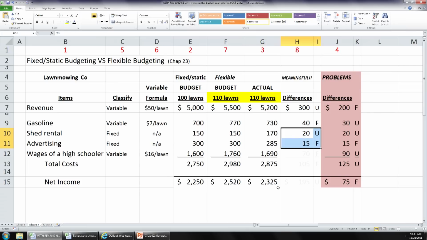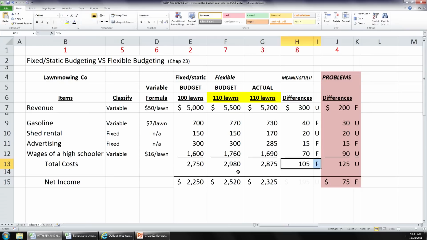Okay? All right, wages of a high schooler. You budgeted them at $1,760. The actual amount was $1,690. That's a $70 difference. Is that favorable or unfavorable? Favorable. Okay? So if we add these up, that's a 105 favorable, or you could simply compare those two numbers.